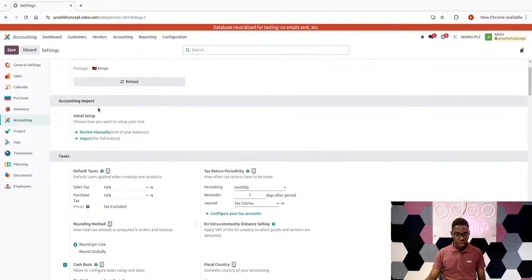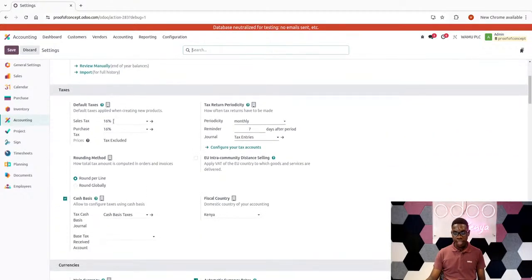And then the next thing I would like to point out, to ensure that it's a bit clear, because it will build the concept towards what we are leading to, is the tax return periodicity. By tax return periodicity, we simply mean what this is meant to do. You can see here, for my database, I've set it as monthly. This simply means that my taxes will be computed monthly. So setting the tax return periodicity gives you the opportunity to set how Odoo would calculate taxes and the tax balances for you.